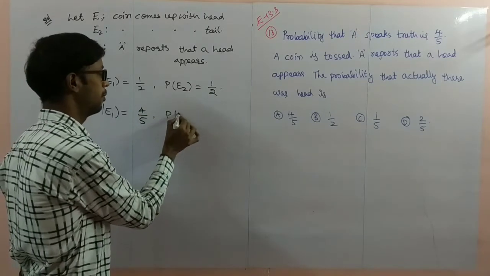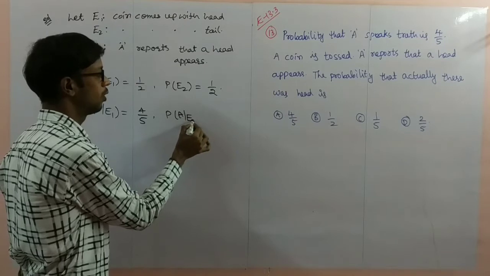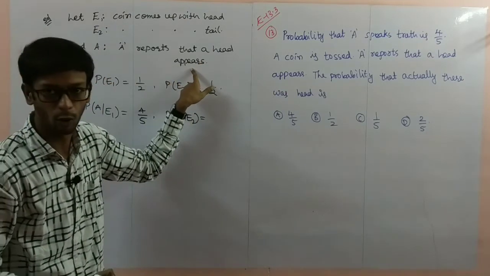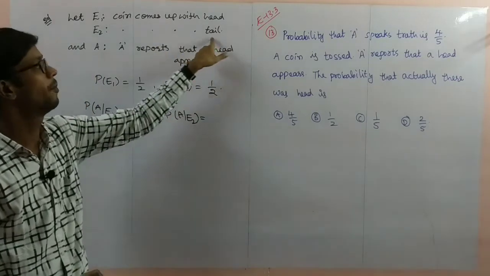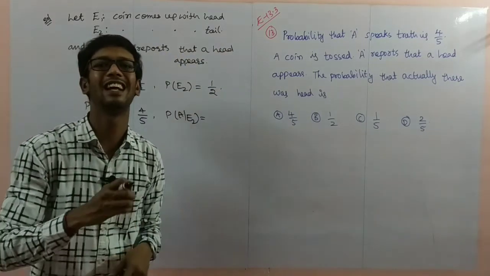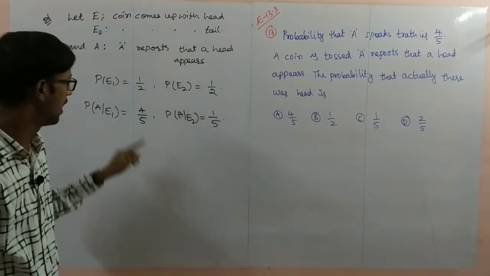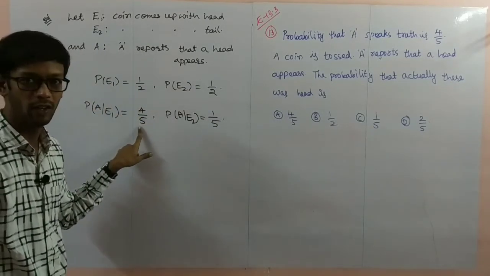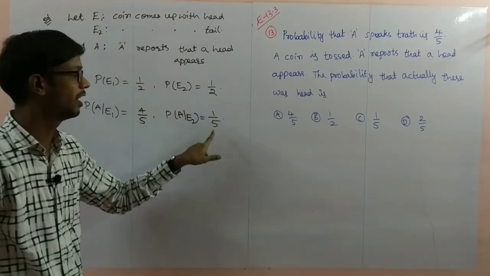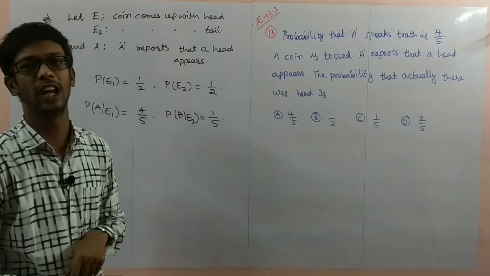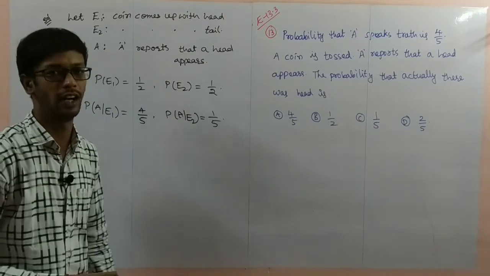Next, probability of A by E2. Up here, head is reported but it comes up with tail. That means telling lies. Telling lies probability is 1 by 5. Why? Because 4 out of 5 is truth. Remaining 1 is lies. Otherwise, 1 minus 4 by 5 also we can make, 1 by 5 is the answer you will get.